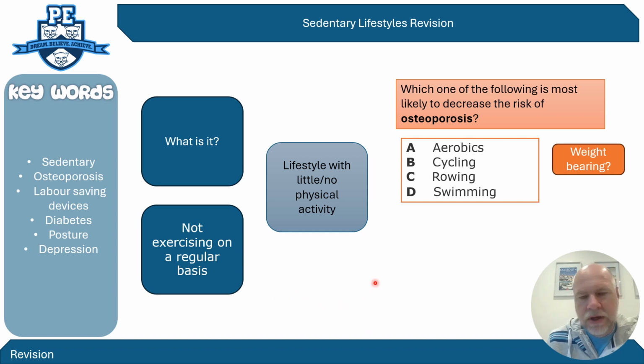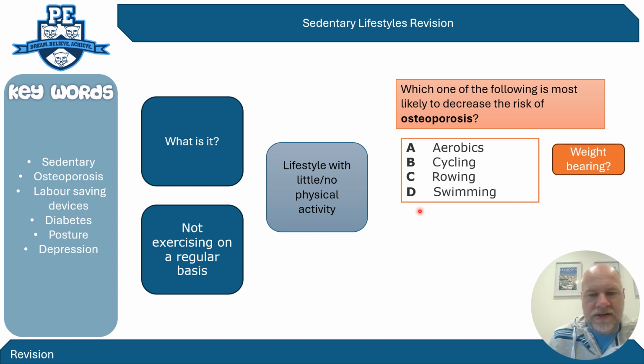Now, another key term that is linked to this area is osteoporosis, and you've probably heard it before in other lessons, but you need to make sure you're very clear on what osteoporosis is, because it does come up a bit in this, and there are exam questions that ask about what things might cause osteoporosis or what prevents it. So osteoporosis is where your bones become brittle and weak and more susceptible to breaking. So the main way to prevent osteoporosis is weight-bearing activities, so where your limbs are taking your body weight.